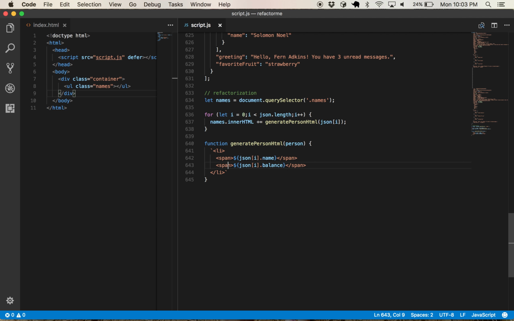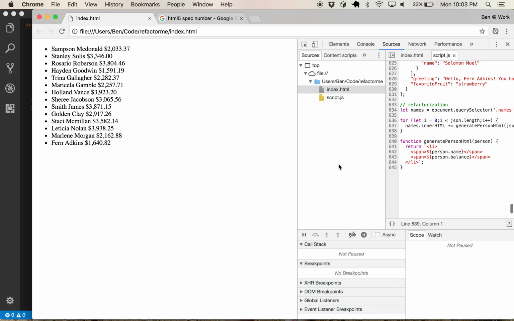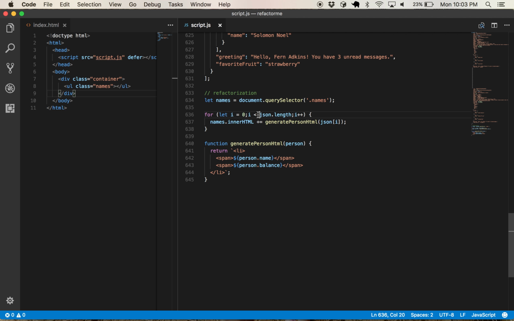I'm liking this already. So we have just a return statement here. It's going to return this string, and all of a sudden we can say person.name, person.balance. Let's refresh, get the same results. But do you see how much more readable that is?